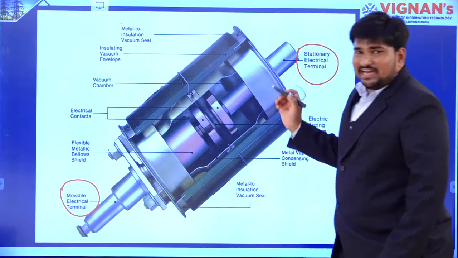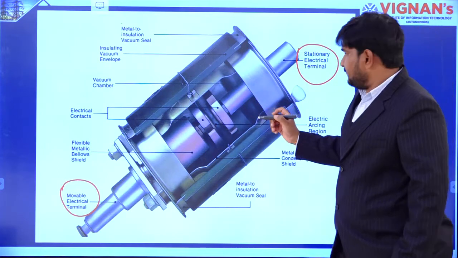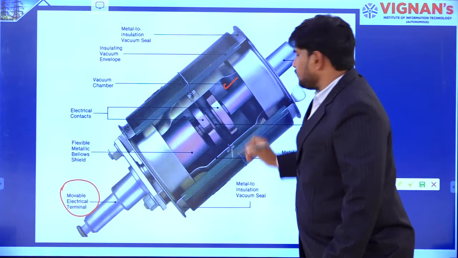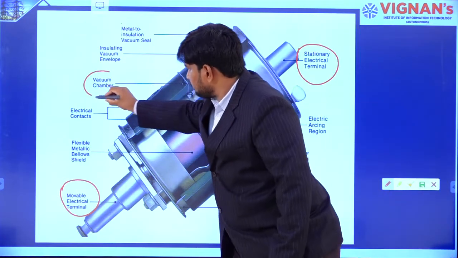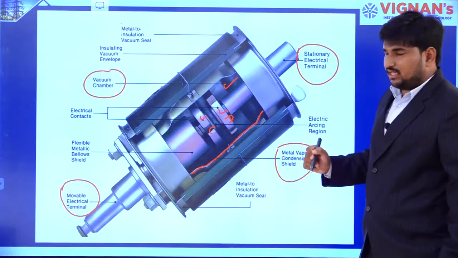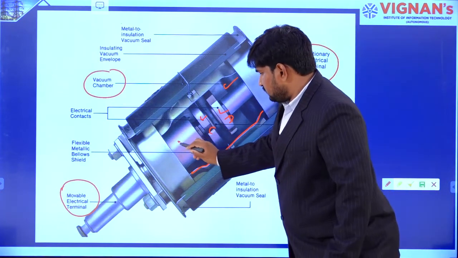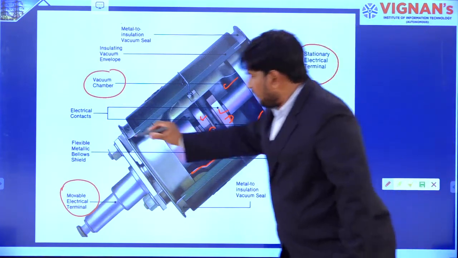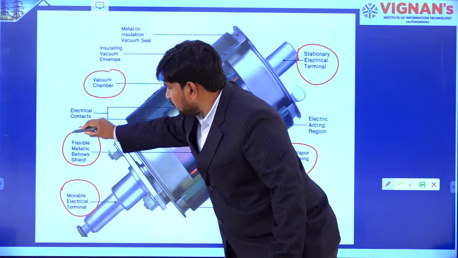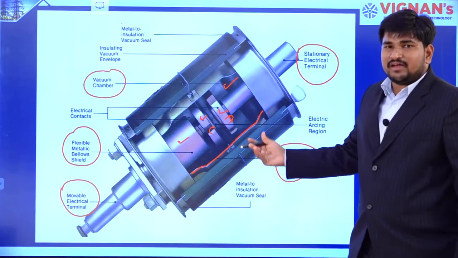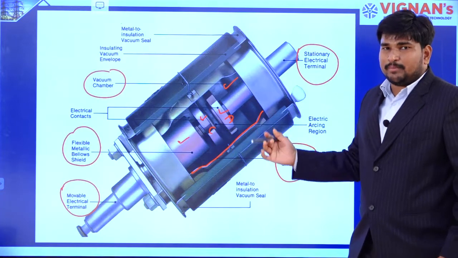Inside, we need a vacuum chamber. Obviously, the next one is the bellows. These are flexible metallic bellows, which are used for free movements.